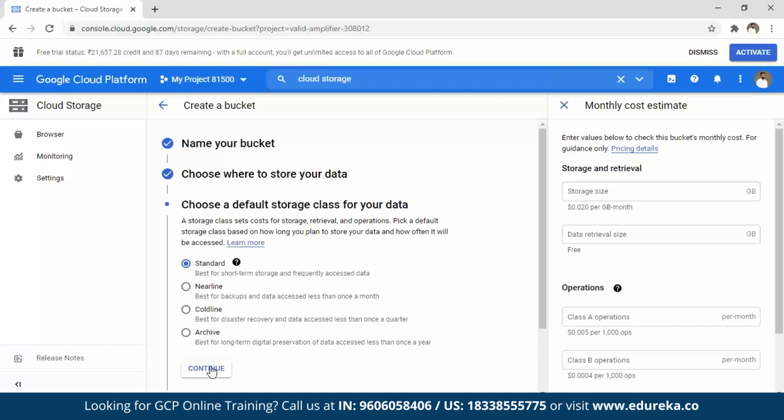In some cases, you might want to store your data for a longer duration, maybe around a quarter or 3 months, as we say. That is where you can use your coldline data. And finally, you have your archival data, which is for a duration which is longer than 1 year.